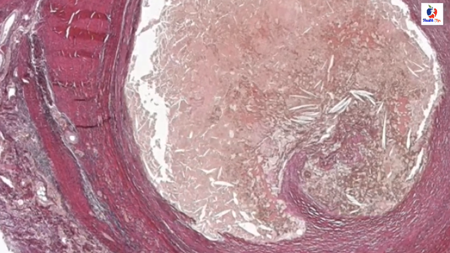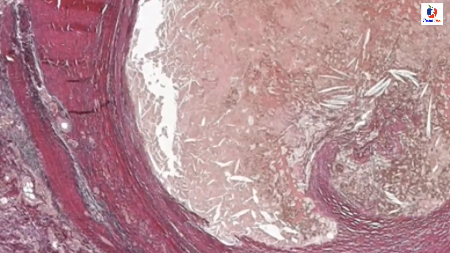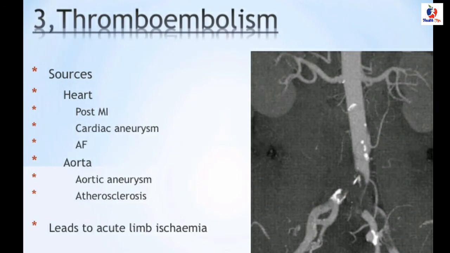Next, I am going to talk about thromboembolism. Thromboembolism can develop due to the heart, post-MI, cardiac aneurysm and atrial fibrillation. From the aorta, it is aortic aneurysm and atherosclerosis. This leads to acute limb ischemia.